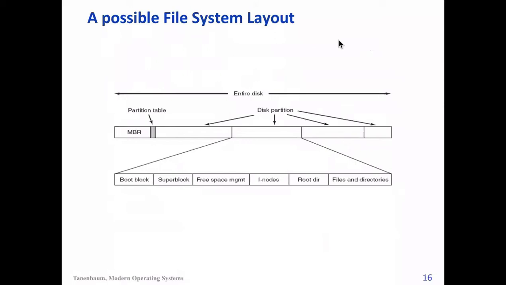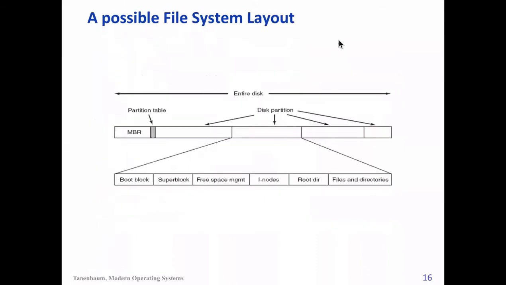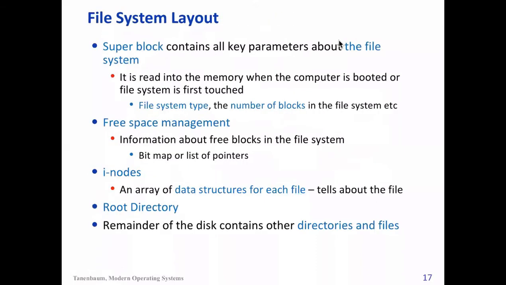You can see at the bottom, the second element is shown as a super block. The super block contains key parameters about the file system, like file system type, number of blocks, and many other details. Then we have the free space management, which tells us what blocks are free in the file system. We can have a bitmap, where each block corresponds to a bit: 0 means free and 1 means occupied. Or it can have a list of partitions. There are multiple ways.